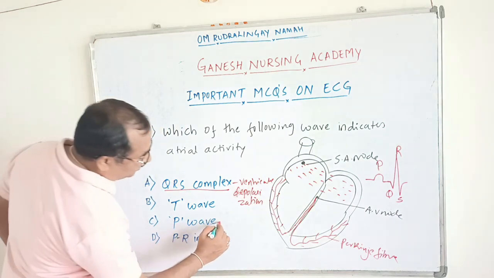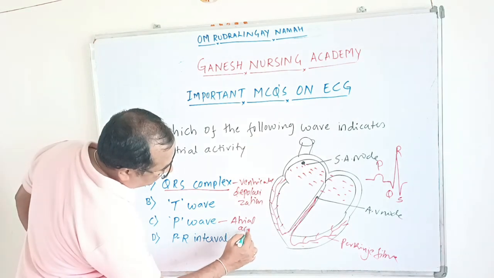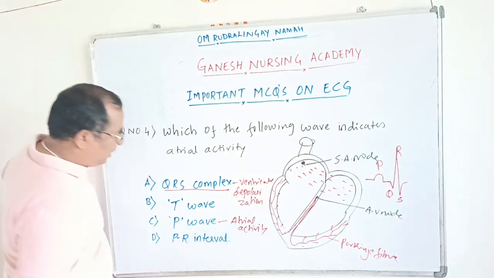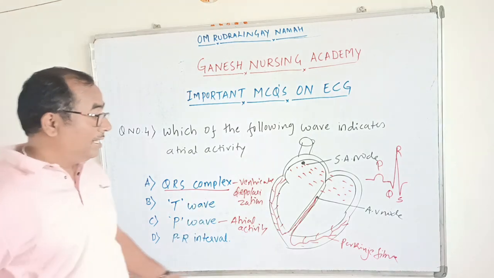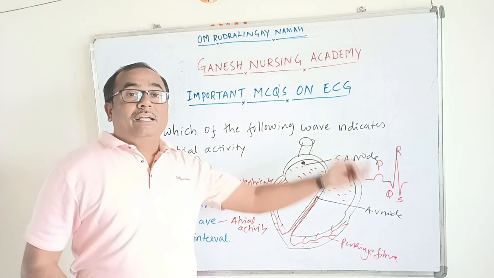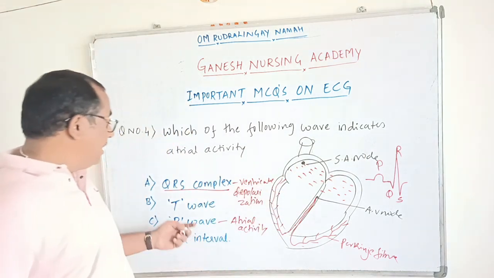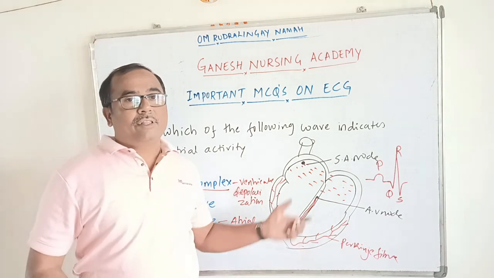And what does the P wave indicate? P wave indicates atrial activity. And what does T wave indicate? It indicates the ventricular repolarization. Ventricular repolarization, that is a relaxation of ventricles after the contraction.